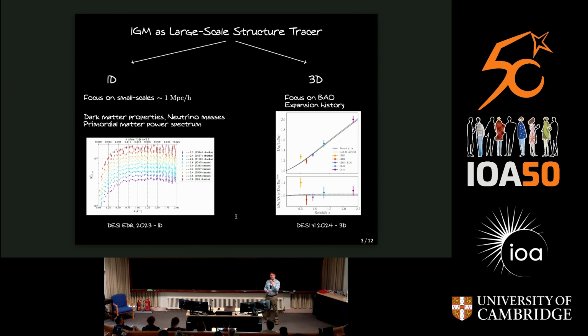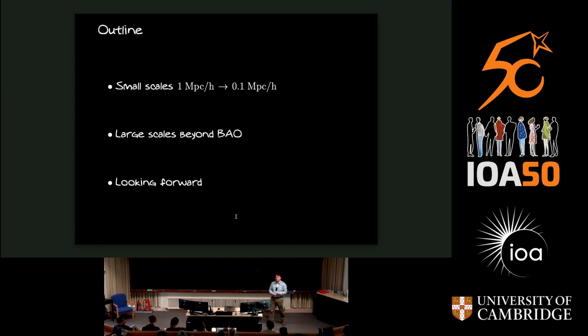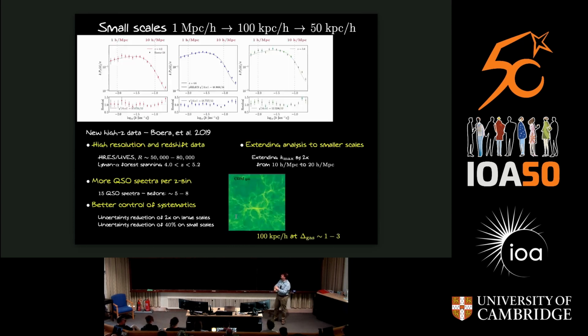We are gaining information from the intergalactic medium at these high redshifts from 3-dimensional correlations using the BAO feature, and we are learning about structure formation and the impact of dark matter models on small scales from these 1D statistics. And what I'm going to mostly talk about now is how we can expand both of these avenues and where we are headed with Lyman-alpha forest cosmology in the next 5 to 10 years.